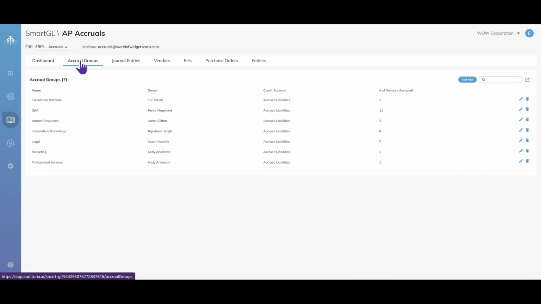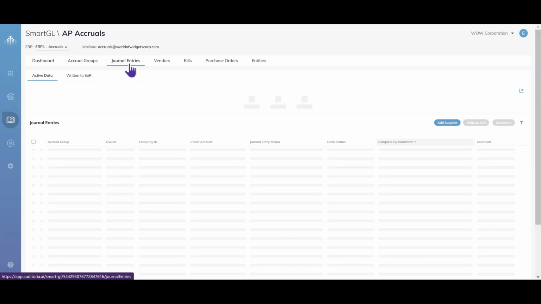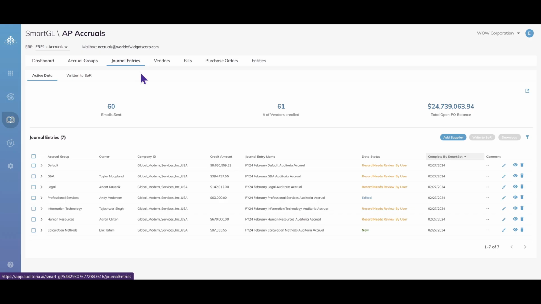On the Accrual Groups tab, I can assign vendors to the accrual groups and then assign owners who can review, approve, and generate the accruals for each group in the system of record. The SmartBots use formulas or the responses received to create draft journal entries that we can review before writing them to the system of record.